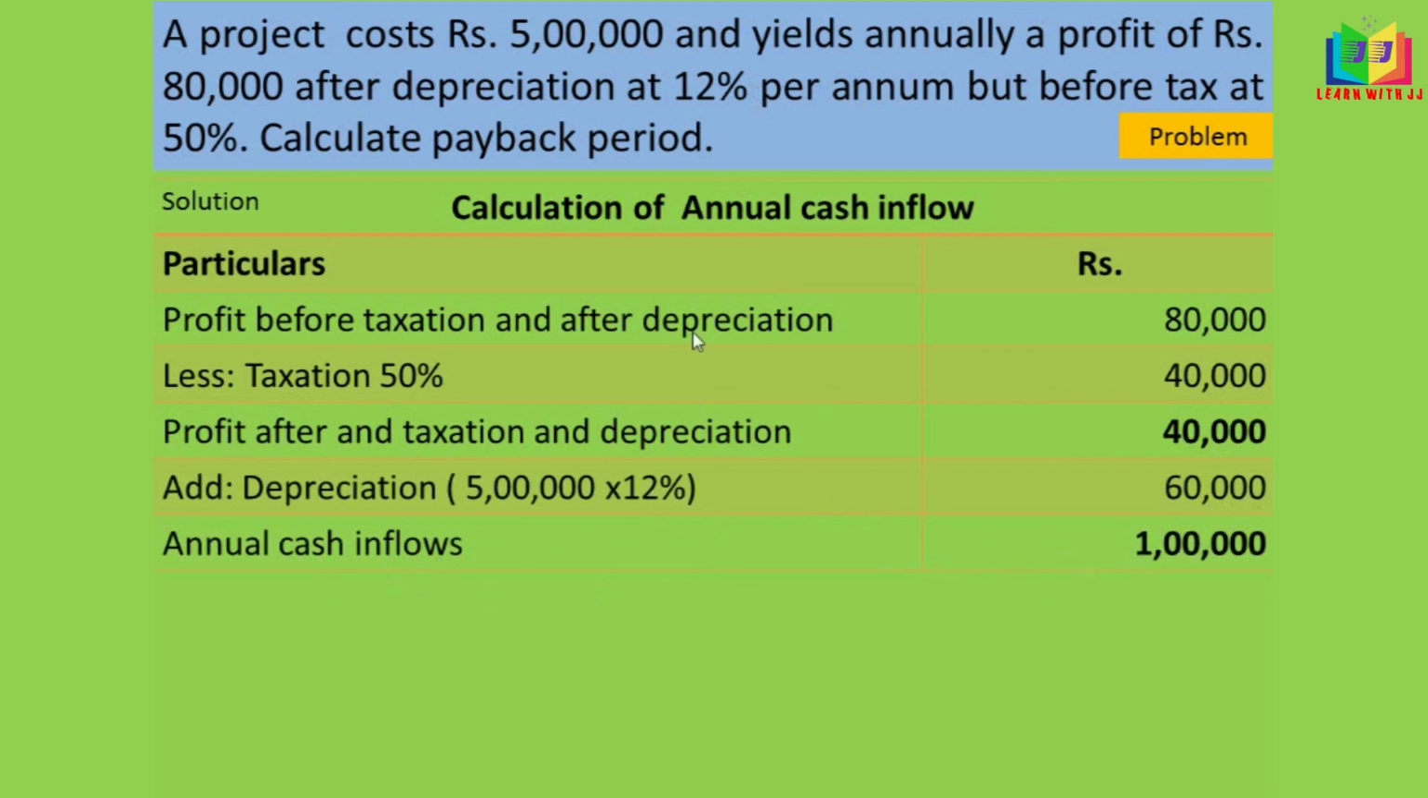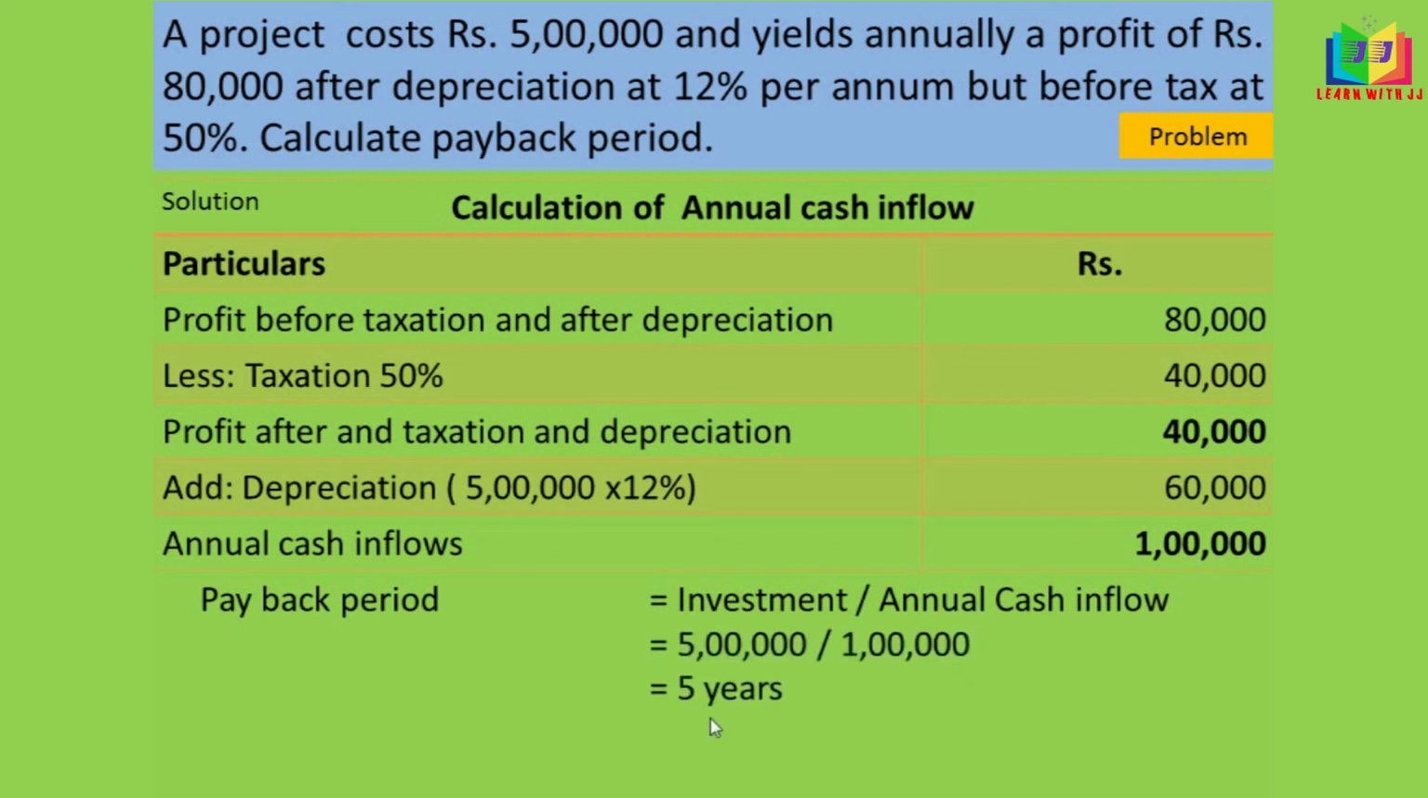Okay, now we can calculate the payback period, right? Yes, the formula is investment divided by annual cash inflow. Investment is 5 lakh here. Annual cash inflow is 1 lakh. So if we divide that, we'll get 5 years. Okay, this is the payback period, and using this payback period you can compare the projects.